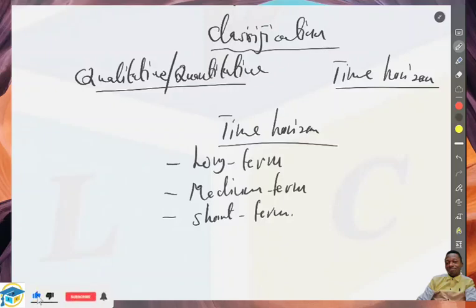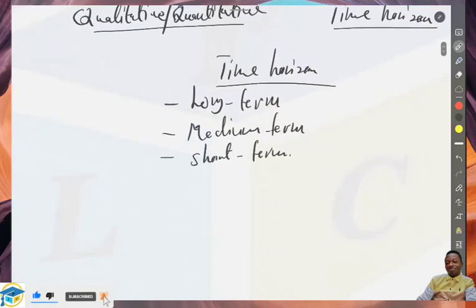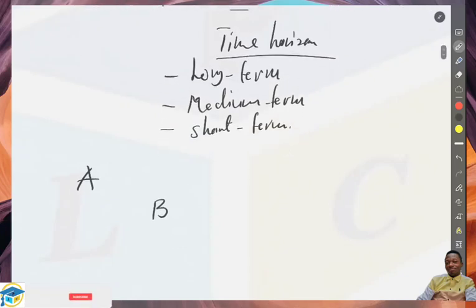When it comes to the long-term forecasting, the goal here has to do with where, for example, the organization wants to, let's say, open a new branch. Let's say we have two different branches, branch A and branch B. And at a certain point in the life of the business, it grows to a certain size that it cannot have just two branches. It must expand so that it can have other branches in other areas. And let's say they decide they want to have branch C. When we are making this kind of plans, then we are into a long-term forecast. In terms of time horizon, we are into a long-term forecast.